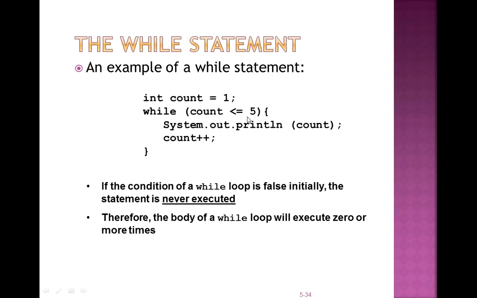No, this is false. Then this will terminate the loop and go to the next statement. This means termination of the loop. So the output is 1, 2, 3, 4, 5, five times. If the condition of our while loop is false initially, then the statement is never executed. If count equals 6, this code never executes because the condition is not true. Therefore, the body of a while loop executes zero or more times.